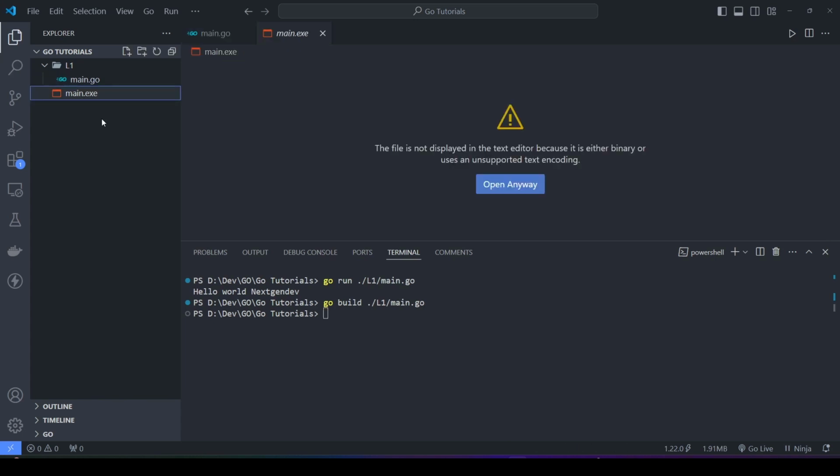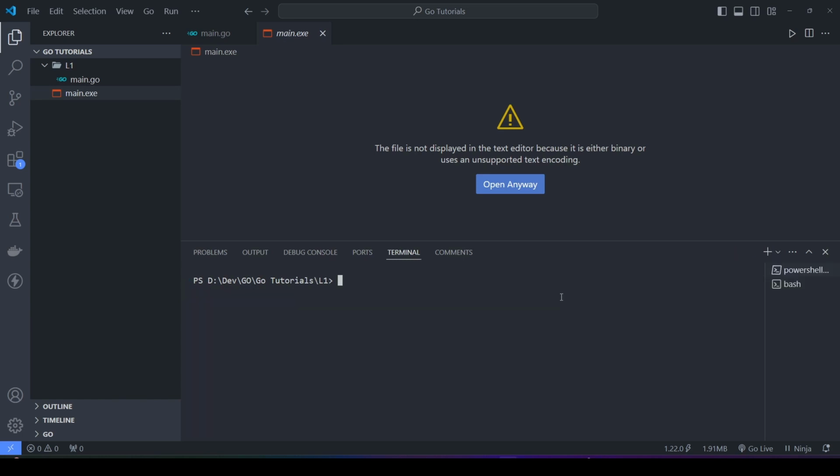Now this is the compiled machine code that I've discussed in my intro part of this course. So this code can be executed in any system, irrespective of Golang installed in the system or not. And we can execute this code directly from our terminal as well. So let me show you that. So it's again in L1 folder. Yeah, so dot slash L1 slash main dot exe. Okay, so I was entering the wrong path. It was not inside this L1 folder.